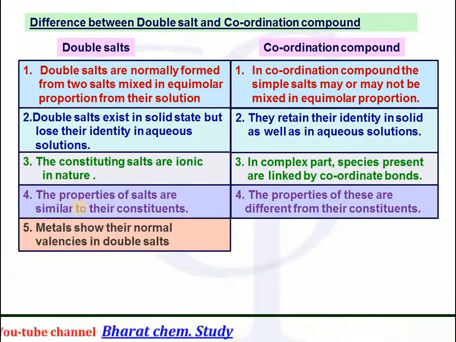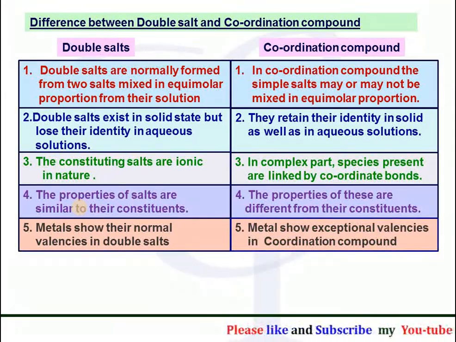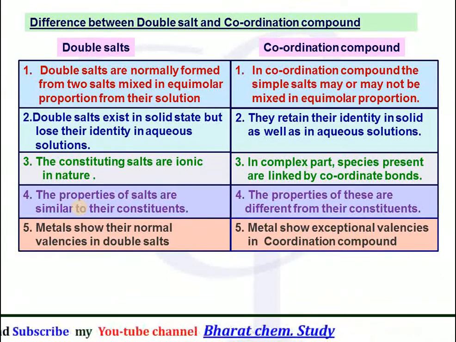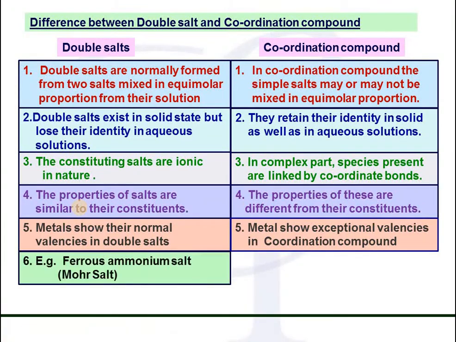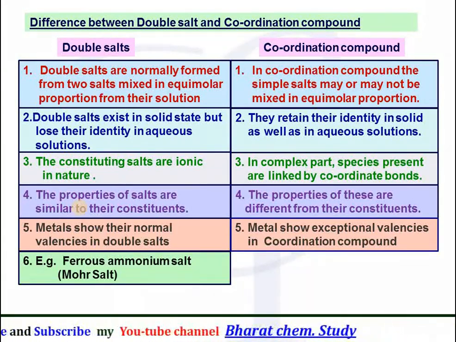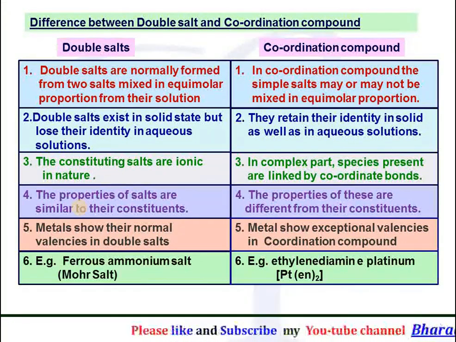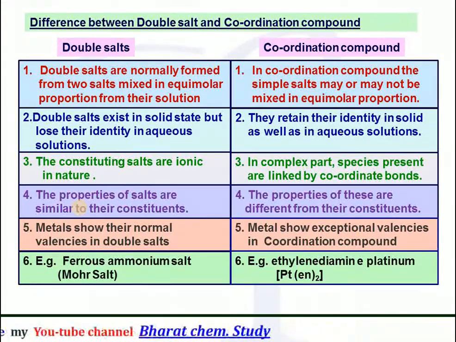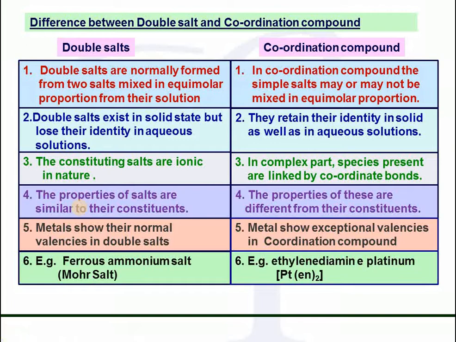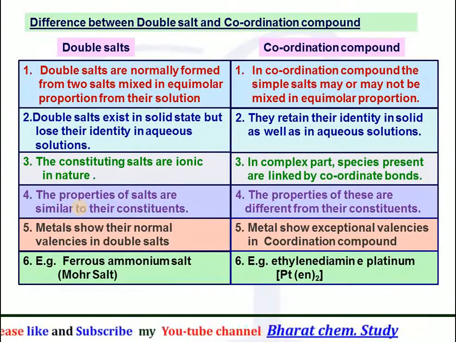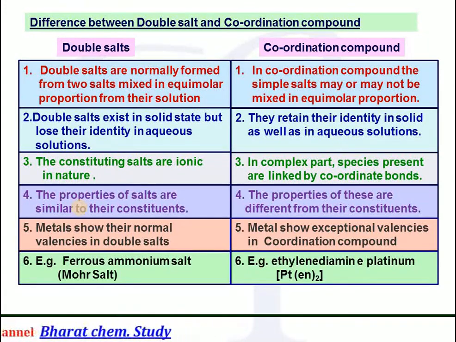Fifth point: in double salts, metals show their normal valencies, but in coordination compounds, metal atoms show variable valencies. An example of a double salt is ferrous ammonium sulphate, also called Mohr salt, or potash alum. And an example of a coordination compound is platinum ethylenediamine, represented within square brackets as [Pt(en)2]. So this is the difference between double salts and coordination compounds.